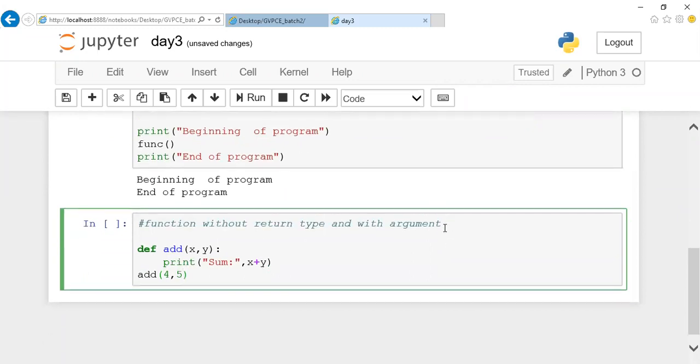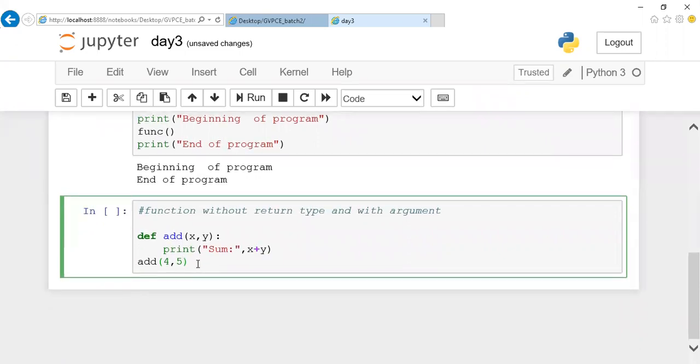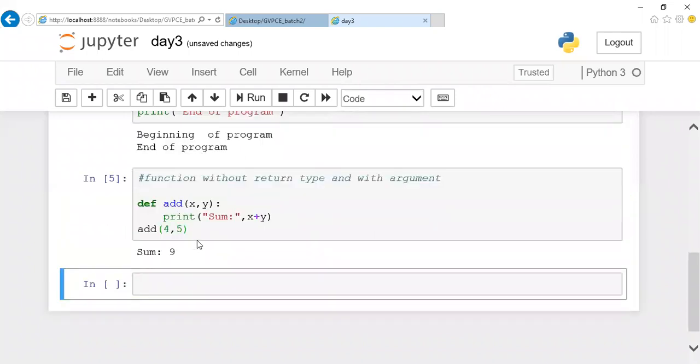I don't want to make the program complex. If you want, you can accept from the user and pass a variable name. Here I'm passing directly. Okay. Now let me execute it. You can notice how the program is